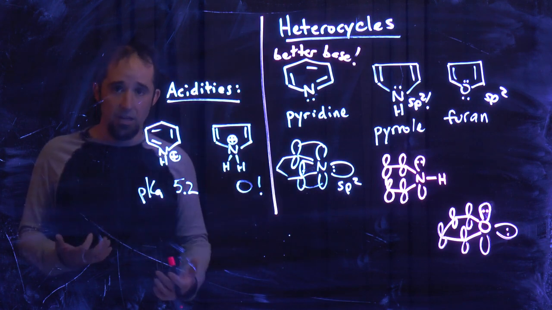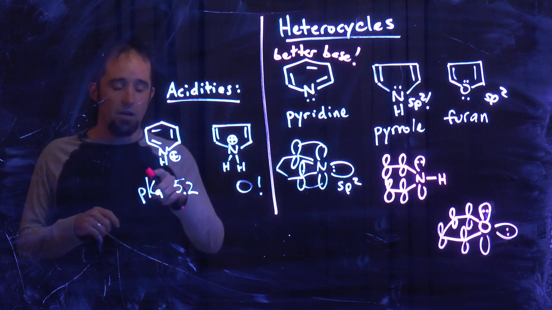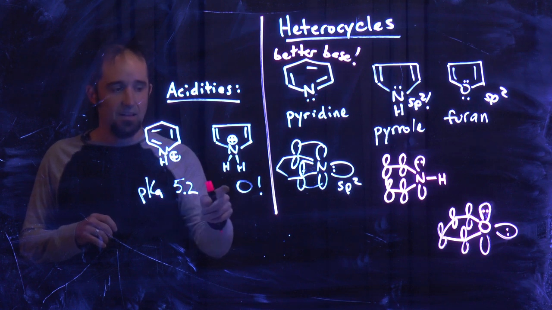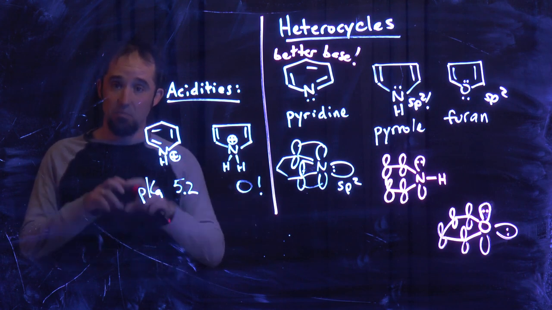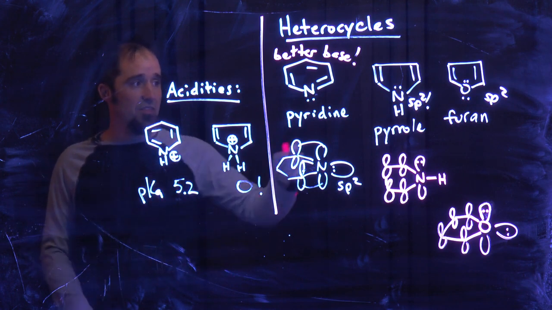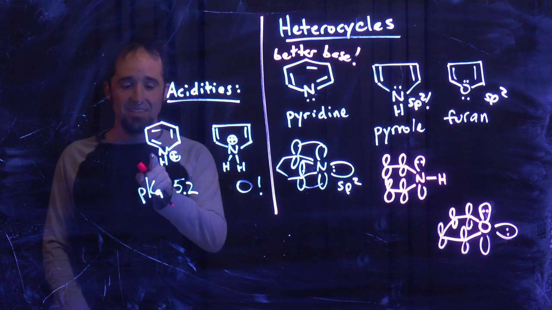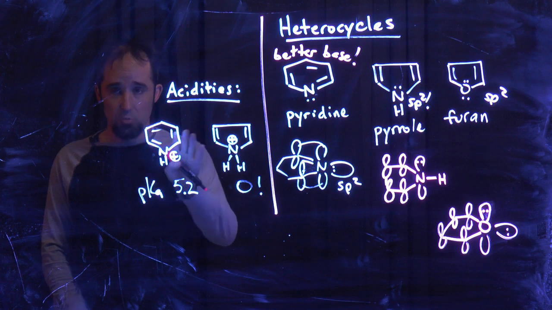It turns out that pyridine is a much better base than pyrrole. If we look at the pKa's of the conjugate acids, the conjugate acid for pyridine is about 5 orders of magnitude a weaker acid than the conjugate acid of pyrrole. This is a much better base. Aromaticity helps explain this. We just said that both of these things are aromatic. If I look here, is this cation still aromatic? The answer is yes. It's still planar. I still have 6 fully conjugated electrons like this. So this is still aromatic.